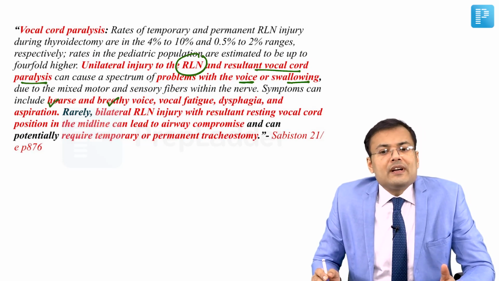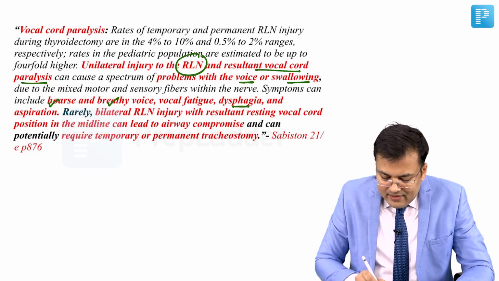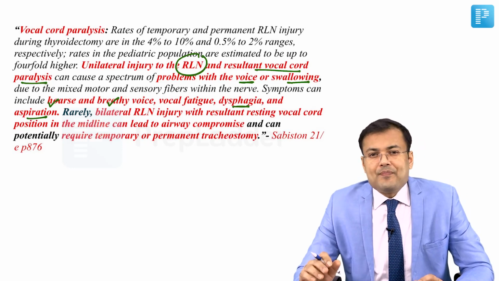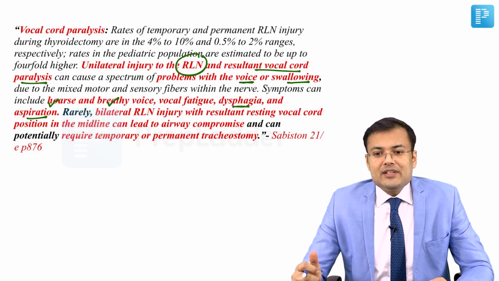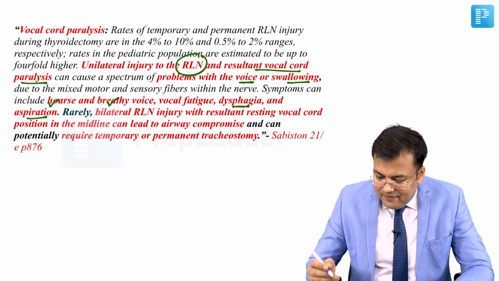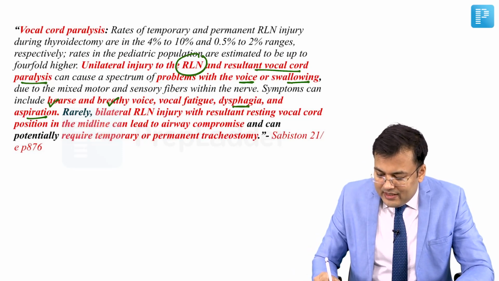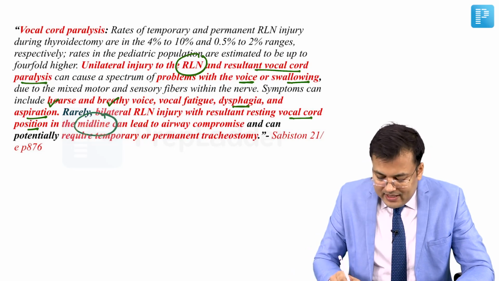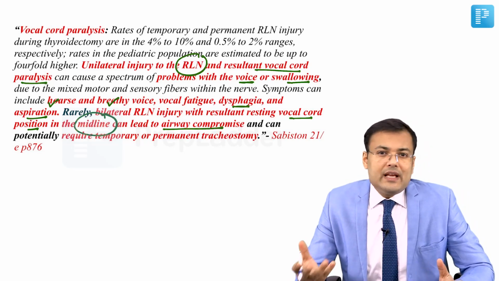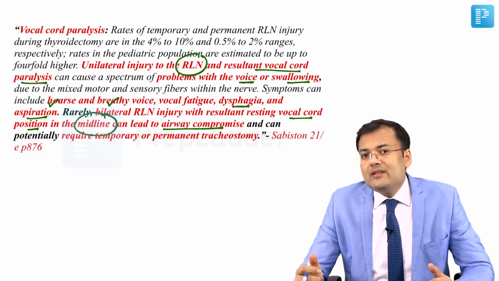There is vocal fatigue. These patients can have dysphagia and aspiration. The incidence of bilateral recurrent laryngeal nerve injury is rare, and if it's there, what happens? There is vocal cord position in the midline, and because of that there can be airway compromise, and if there is airway compromise we need tracheostomy.